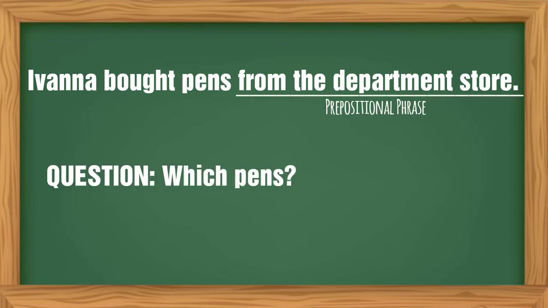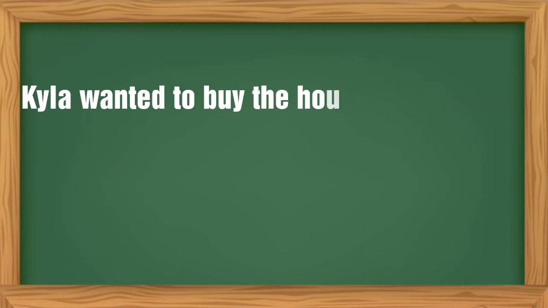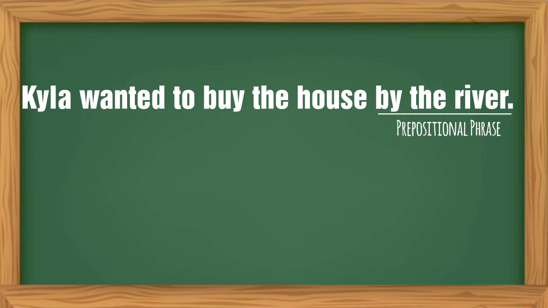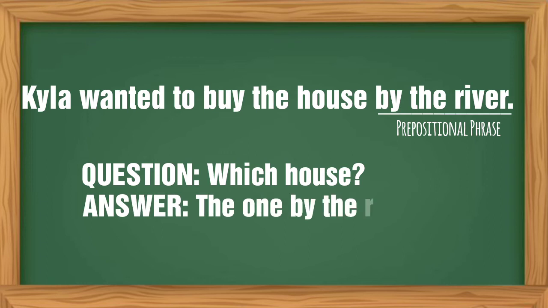If we ask the question which pens, the answer is the one from the department store, which makes it an adjectival phrase. In another example, Kyla wanted to buy the house by the river. So the prepositional phrase in this sentence is by the river. If we ask the question which house, the answer is the one by the river, which makes it an adjectival phrase.